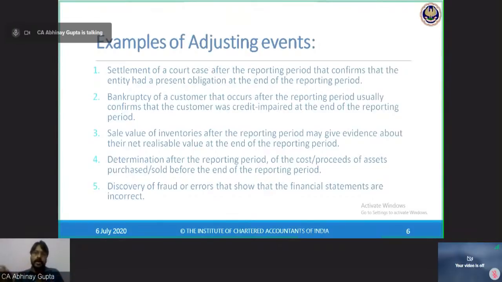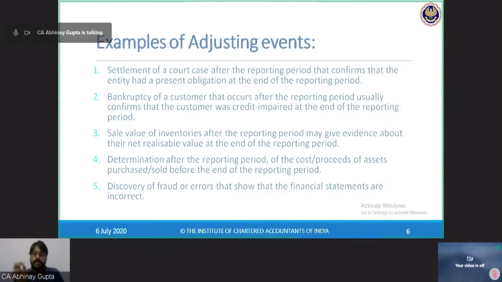Now, the fraud has happened within the period. It's only come to our knowledge subsequently. So it is an event after the reporting period. Yes, it is an event after the reporting period, because the fraud coming to our knowledge is an event which has occurred after the end of the reporting period, but before the approval of the financial statements by the board of directors in case of a company.